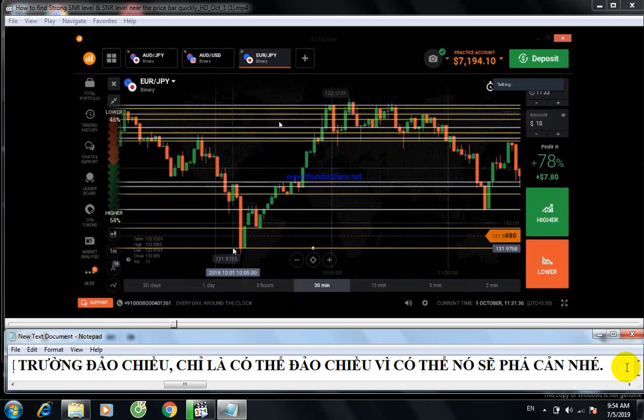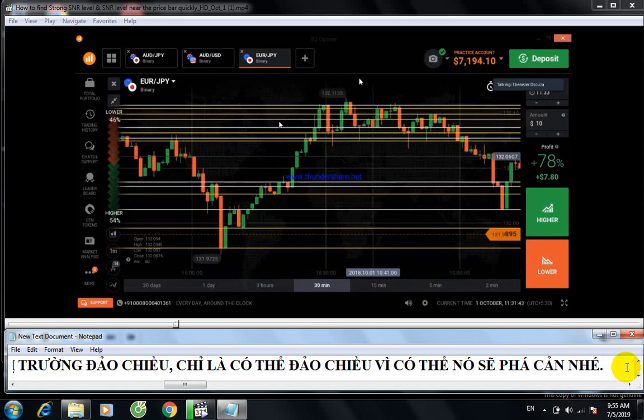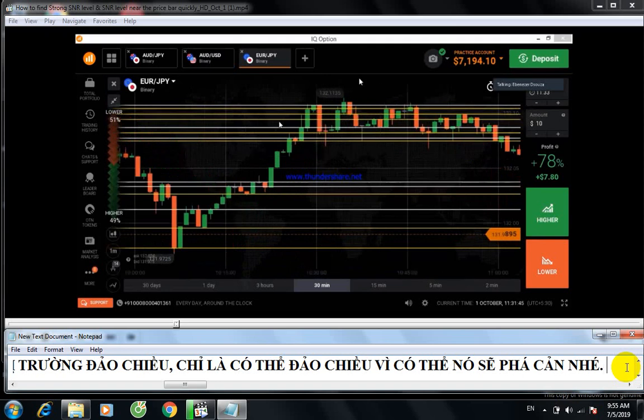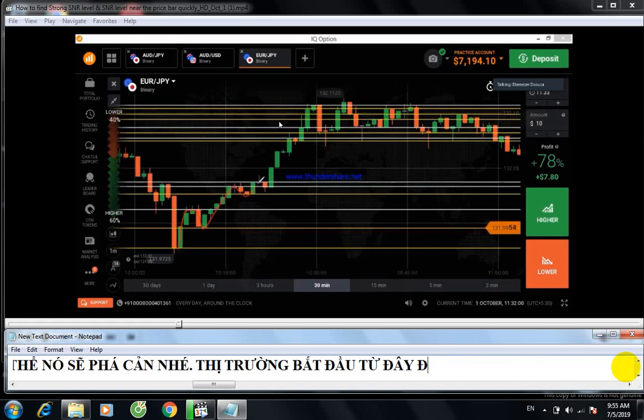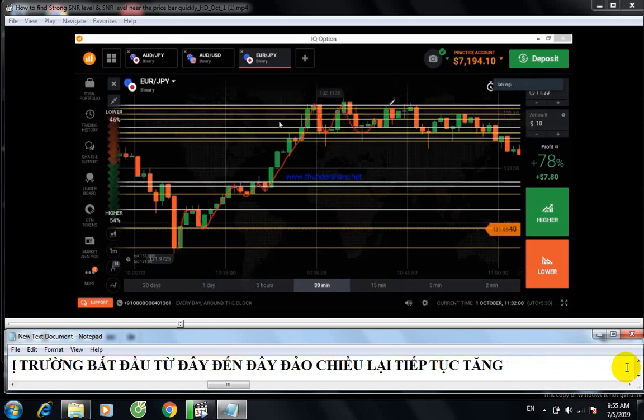All these white lines are resistance, and the yellow lines are support levels. The market moved like this. I will explain: the market starts from this point and reverses here, and again it reversed from the support, again from the resistance. Resistance, support, resistance, support, resistance, support. You can see the market is moving like this, right?